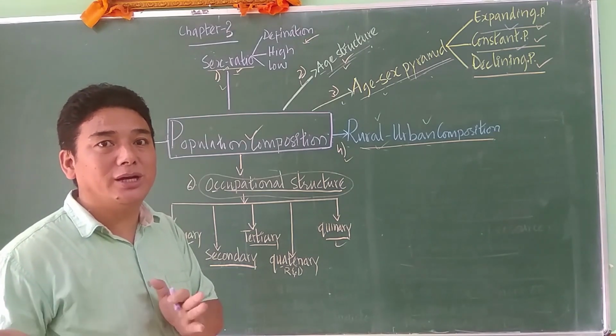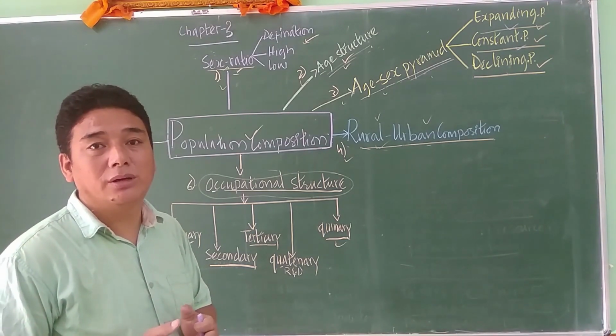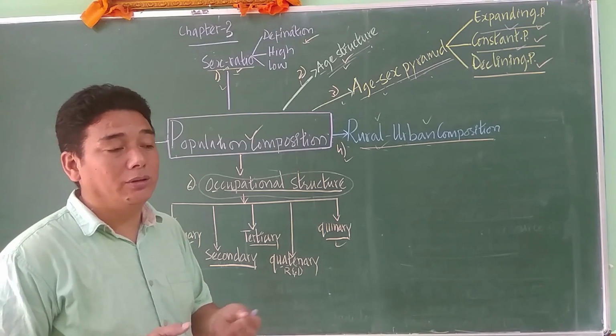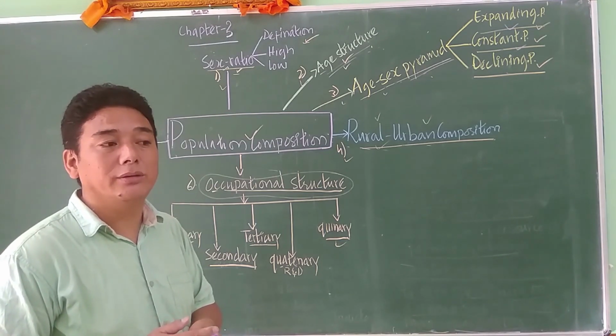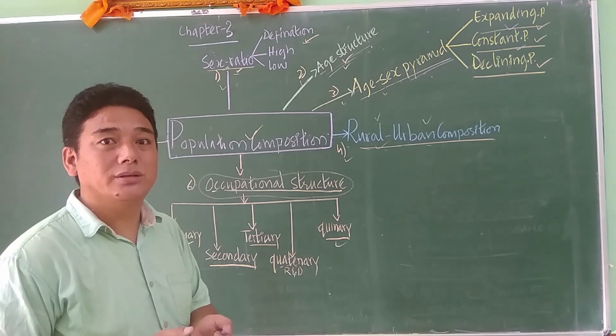That can also be known as manufacturing, and the synonym for manufacturing is also industry.